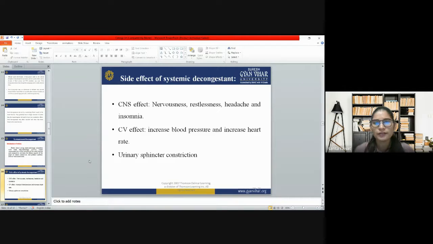Now we have some side effects of systemic decongestants. In the central nervous system, they cause nervousness, restlessness, headache, and insomnia in the patient. In the cardiovascular system, they increase the blood pressure and heart rate. So that's why we always recommend checking the blood pressure when taking any systemic decongestants. In the urinary system, they give a side effect of urinary sphincter constriction.